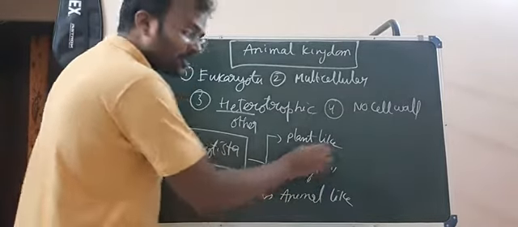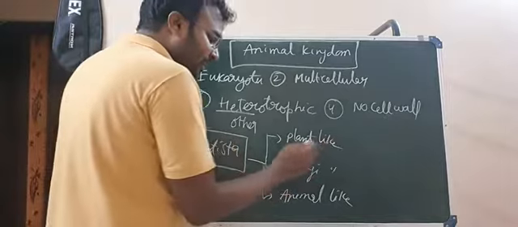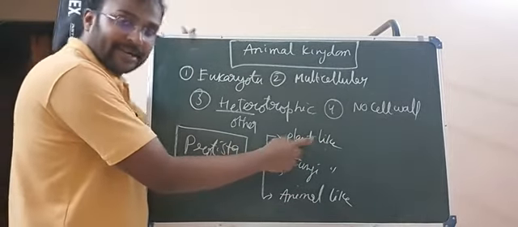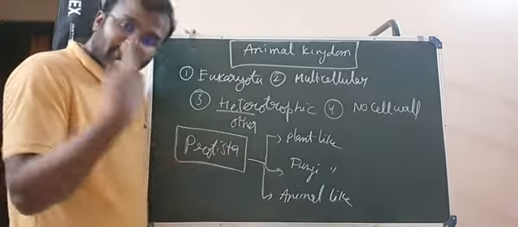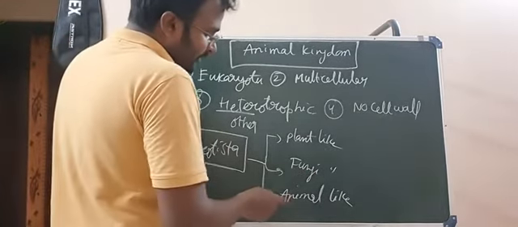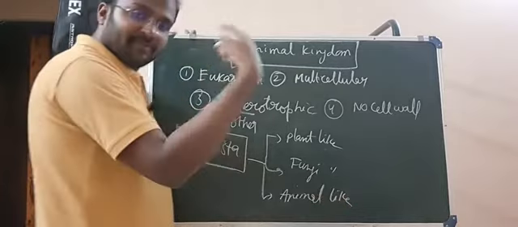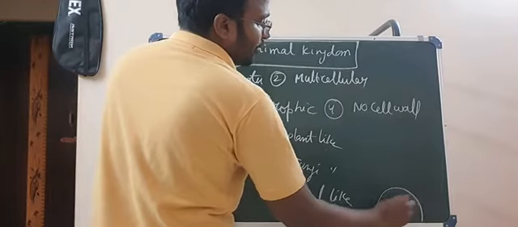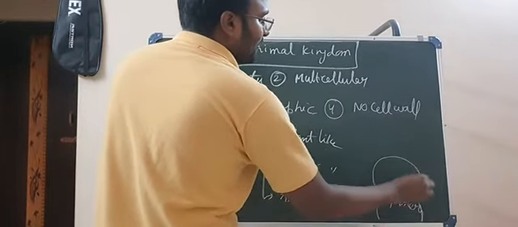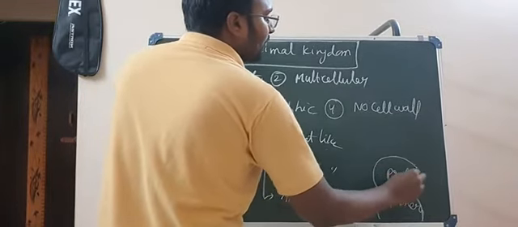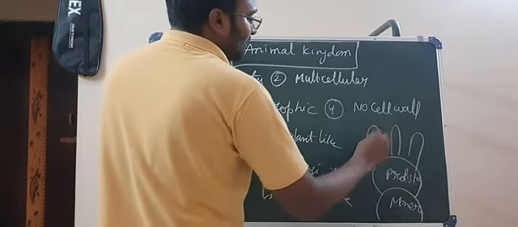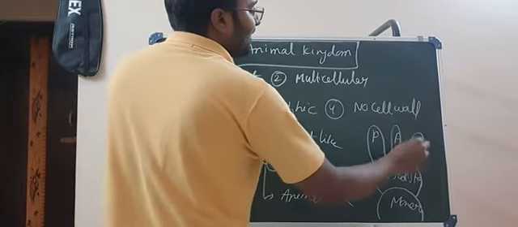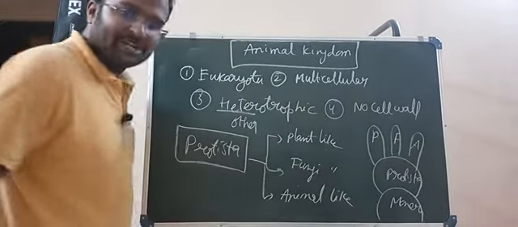Plant like protists gave rise to modern day plants; plant like protistans are unicellular. Fungi like protists gave rise to kingdom Fungi. Animal like protists gave rise to kingdom Animalia. So if you see here, this is Monera, and above that this is Protista, and from Protista, Plantae, Fungi, Animalia. These are the three branches which arose.